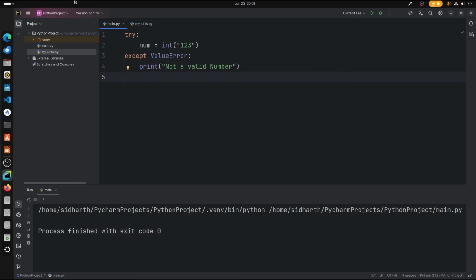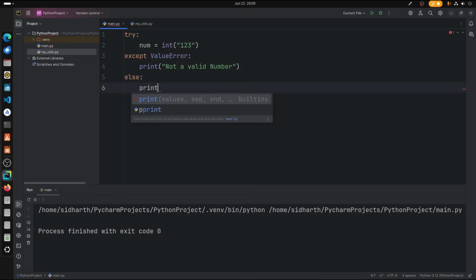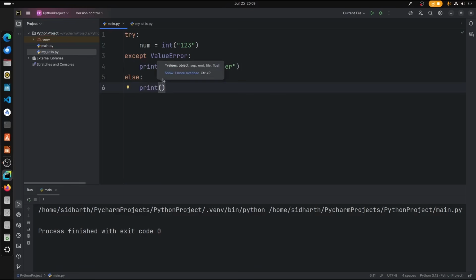Now let's type an else statement. So if this exception is not there, like we saw in the earlier case, if we want to print the output for that division, we can use this. Alright, so now let's type else print num. Alright, now here's where finally comes in.